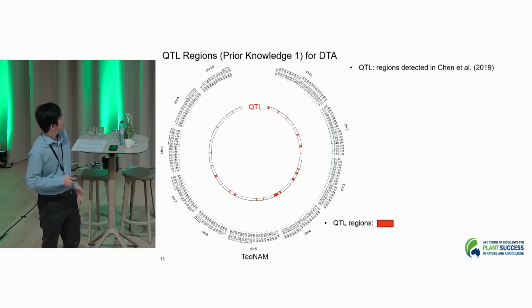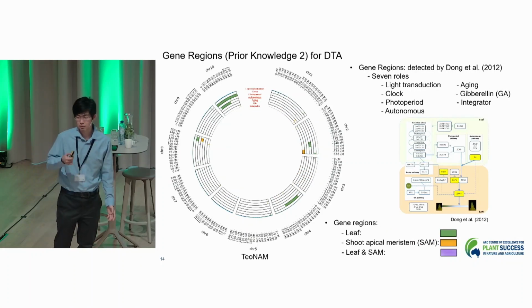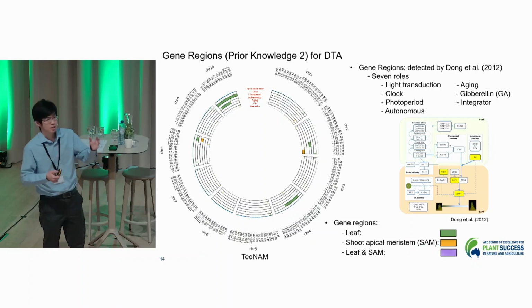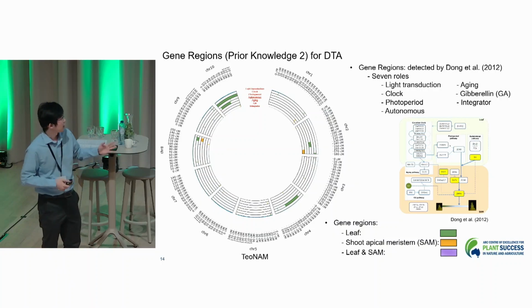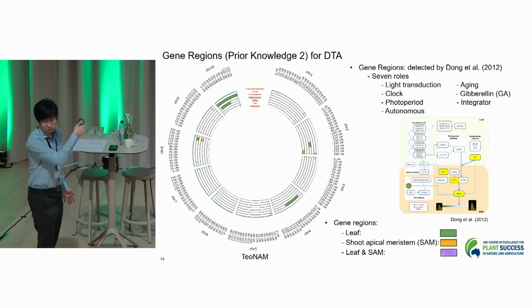The other component representing prior knowledge is the gene region rings, based on the information from Dong et al. 2012. They classified a number of different key gene regions into seven different roles based on their functions. Based on this information, they developed a gene network affecting the data entities for maize. Based on that, we also developed seven different rings, each corresponding to one of the seven roles here, and also put three different colors to it.